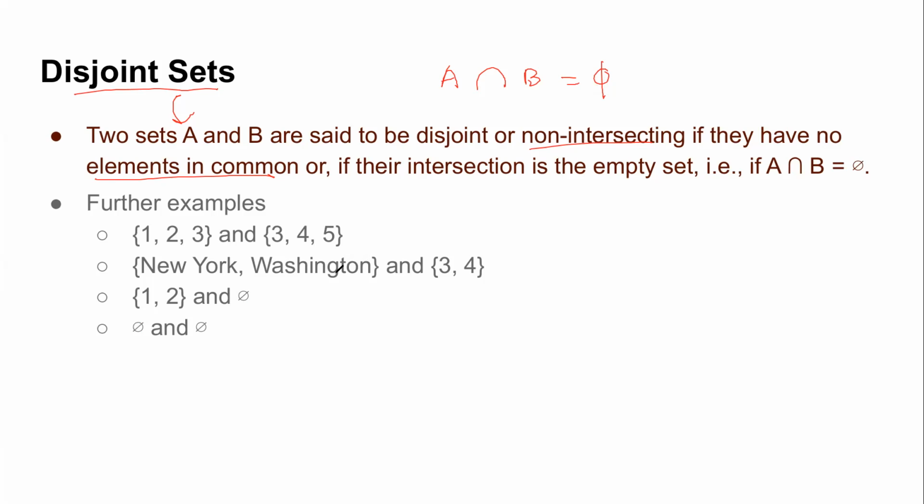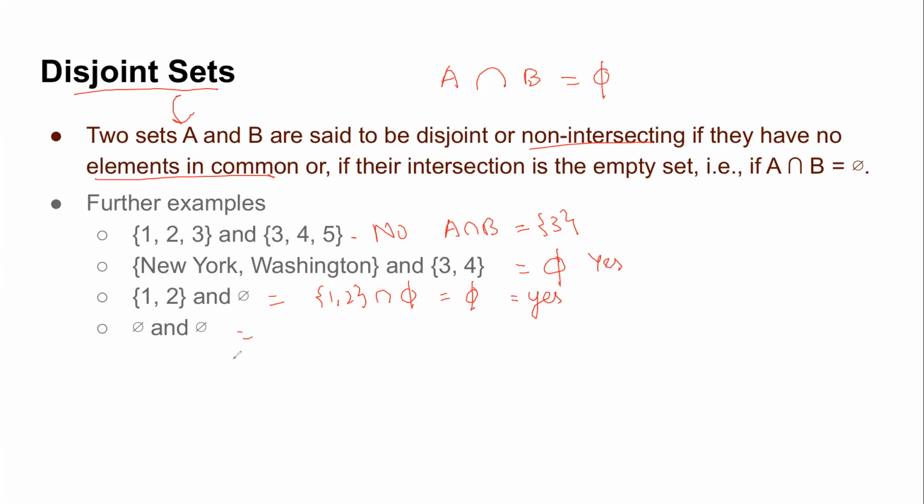So let us see some examples and say whether they are disjoint or not. Is the first example disjoint? No. Why? Because if I do their intersection, 3 is the common element, right? What about the second one? There are no common elements, so their intersection is phi. So yes, they are disjoint. What about this one? Whenever we take the intersection of any set with phi, it is phi, right? So definitely it is disjoint.